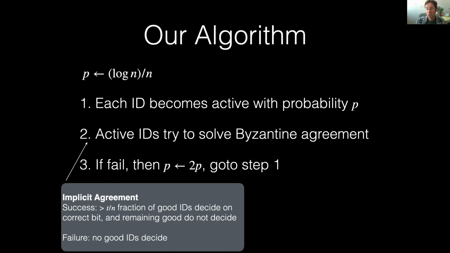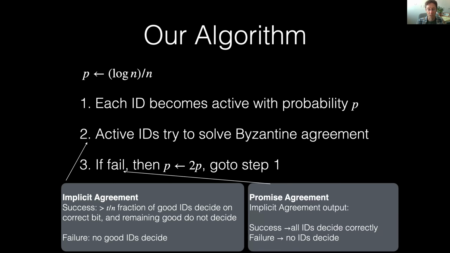So step 2, the details of which I'll be going into soon, we're going to solve it via a solution to what we call the implicit agreement problem. Success will mean that strictly greater than t by n fraction of good IDs decide on the correct bit, and the remaining good IDs do not decide. And failure means that no good ID decides. We have to do one of these two things.